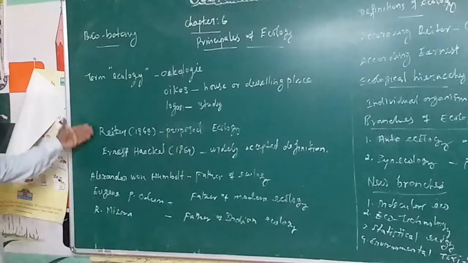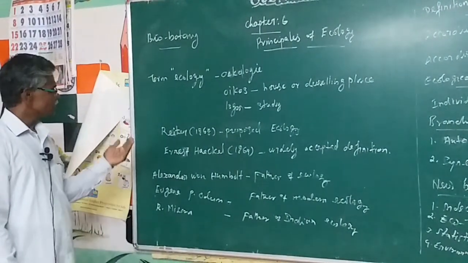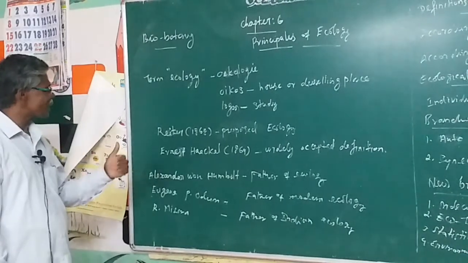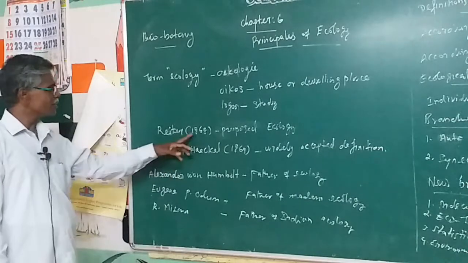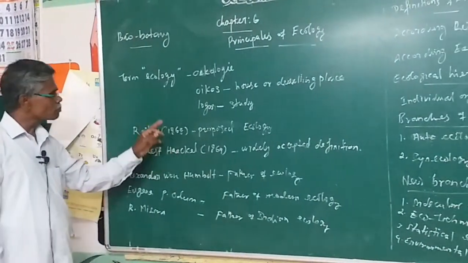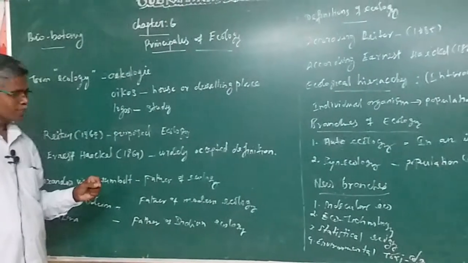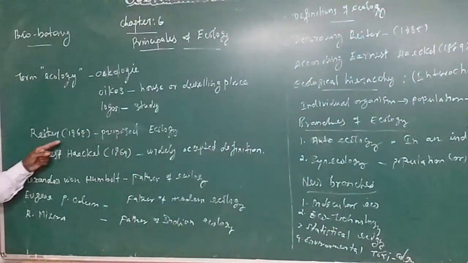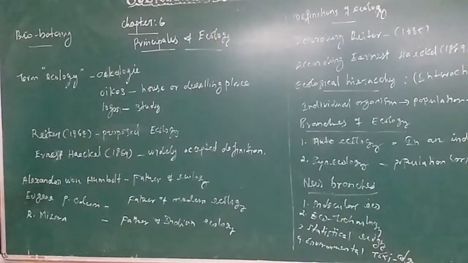There are two scientists who proposed the field of ecology. The word ecology was first proposed by Reiter in the year 1868. Are you clear? Are you able to follow me, student?